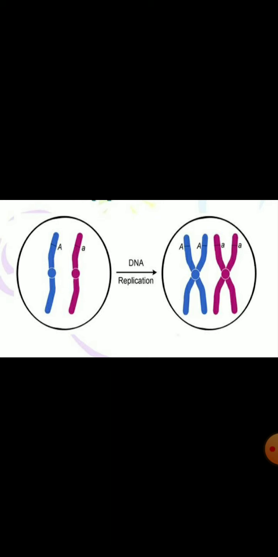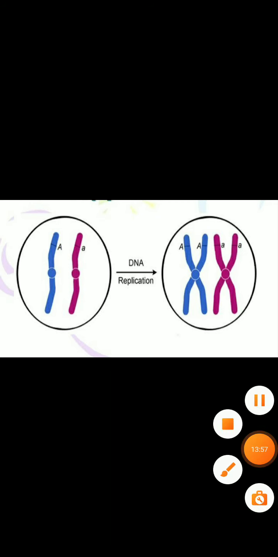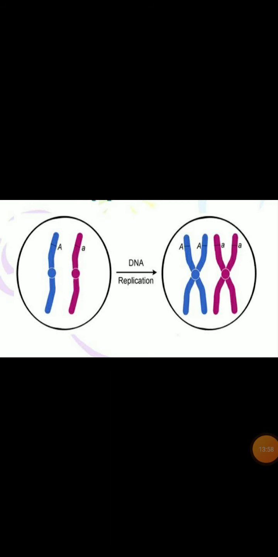What does this mean? When the DNA copies are made, we already know that DNA copies are made by chemical reactions. So during those chemical reactions, additional cellular apparatus are created. Now, what is the meaning of cellular apparatus? Cell organelles. In standard 9, we have learned all the cell organelles, right?